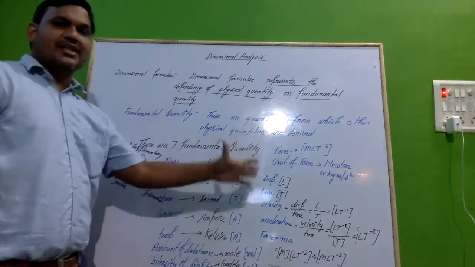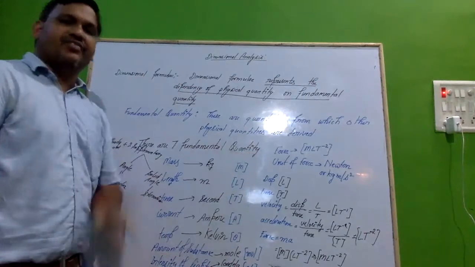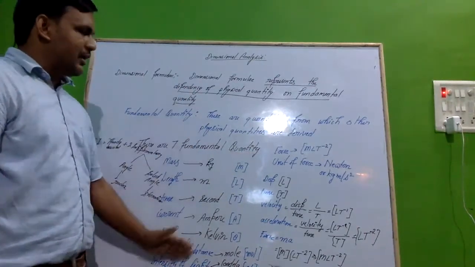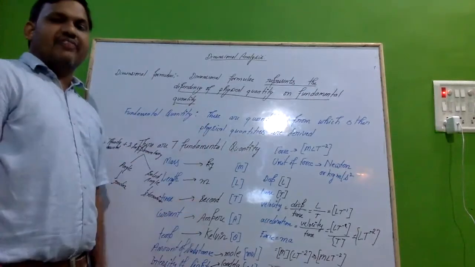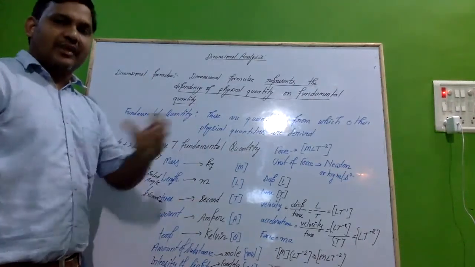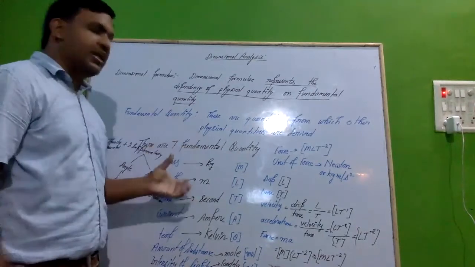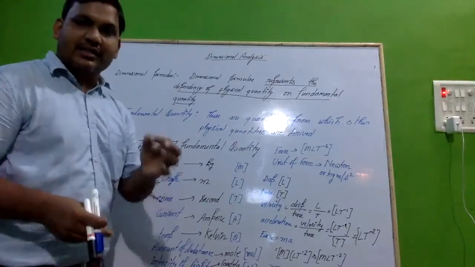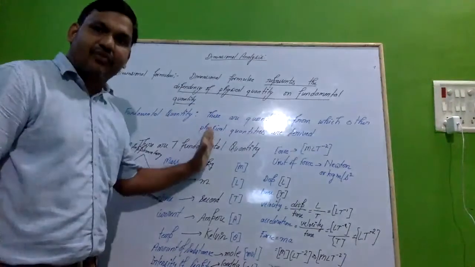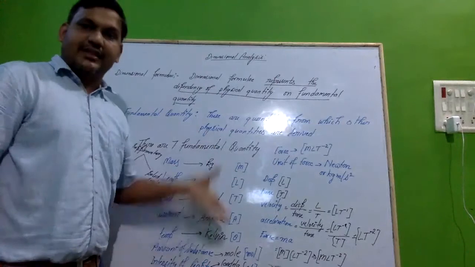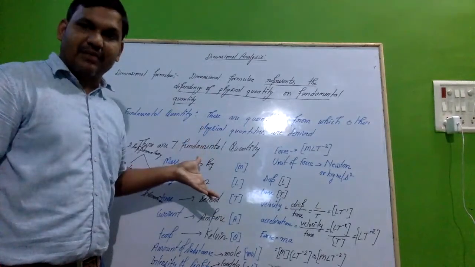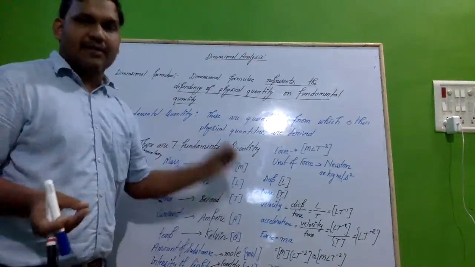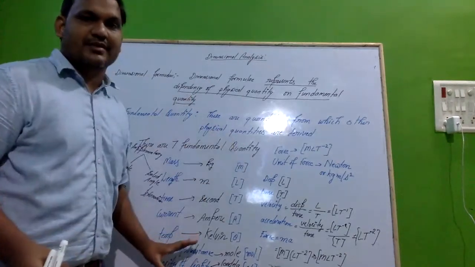In this way, you can calculate the dimensional formula of any physical quantity, if you know the formula, you know the fundamental quantities, and you know how these fundamental quantities contribute to the derived quantity. Derived quantities are those quantities which are derived from the fundamental quantities. Whatever physical quantities there are in the universe are made up of only these 7 fundamental quantities.